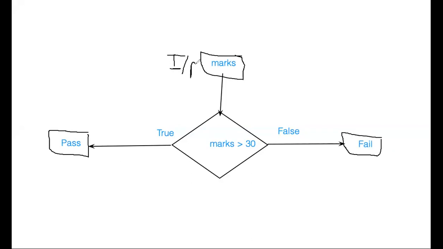This is a short form we use for input, this will be your output if the condition is true, and this will be your output if the condition is false, right? And all this control structure is common across languages. It's not specific to Python, right? The syntax would differ, but the control structures' behavior would be almost the same across languages.